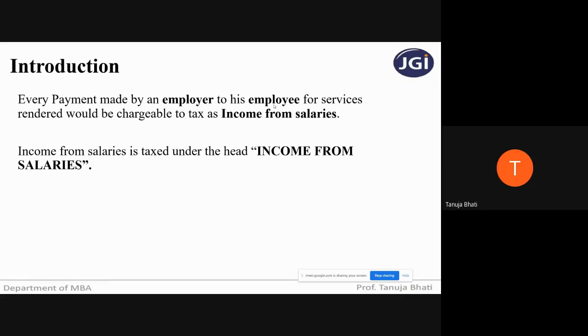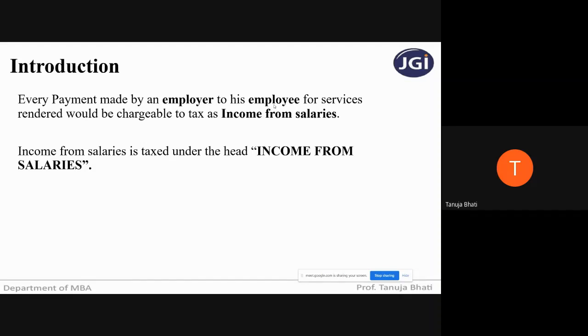Whatever payment he is receiving, will it be taxed under the head income from salaries? So, my dear students, irrespective of whether he is working as a part-time employee or a full-time employee, if there exists an employer-employee relationship, then the entire receipt is to be taxed as income from the head salaries.